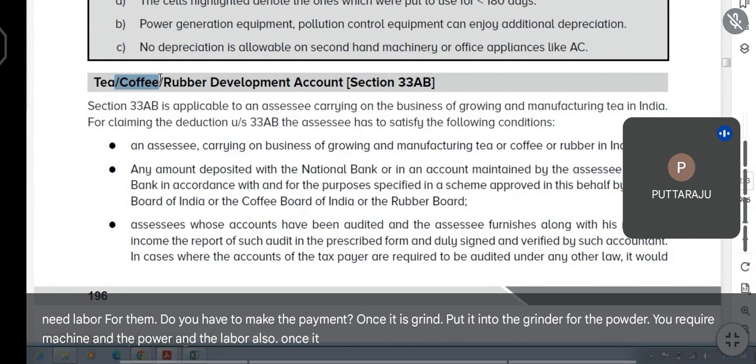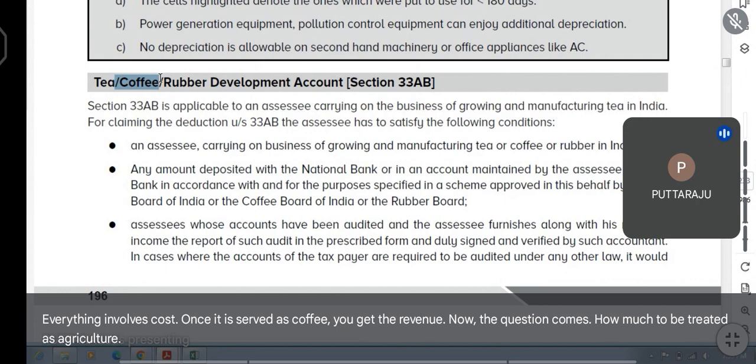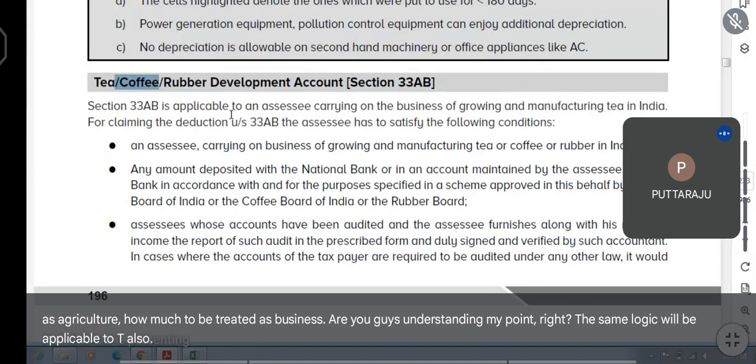Once it becomes the powder, you will pack it. Packing charges, everything involves cost. Once it is served as coffee, you get the revenue. Now the question comes, how much to be treated as agriculture, how much to be treated as business? Are you understanding my point, right? The same logic will be applicable to tea also, rubber also.